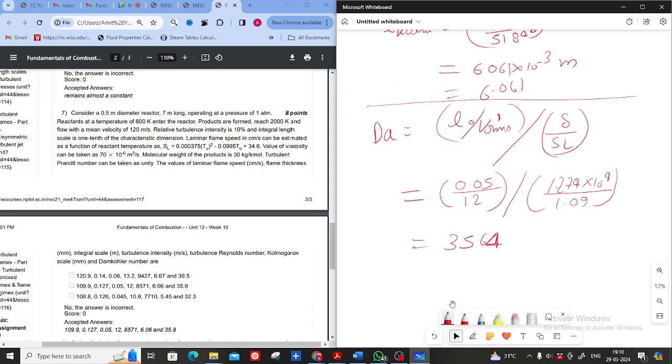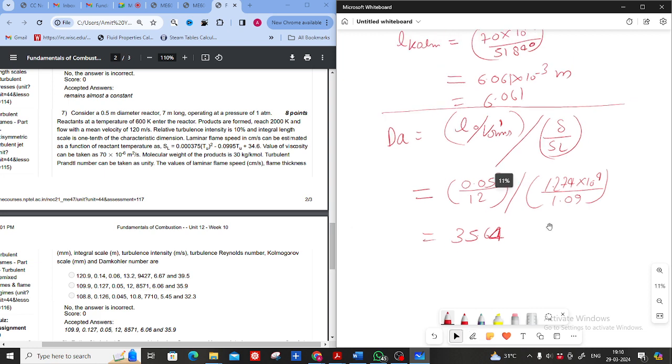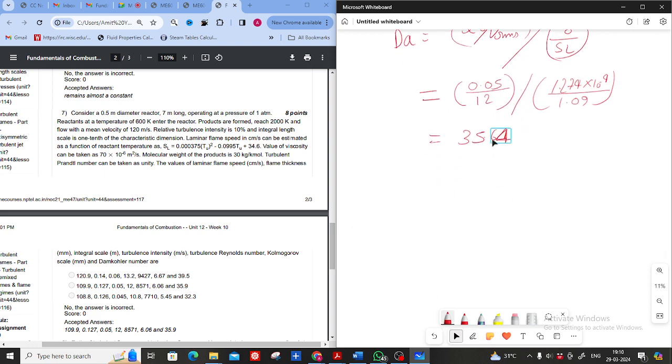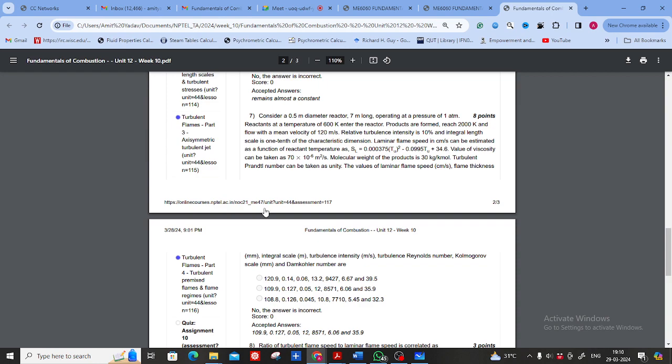If you see 35.9 and 35.64, it is within a 5% limit. So the correct answer is 35.9, so the second option is correct. I hope everyone has solved this. Now we will move to the next question.